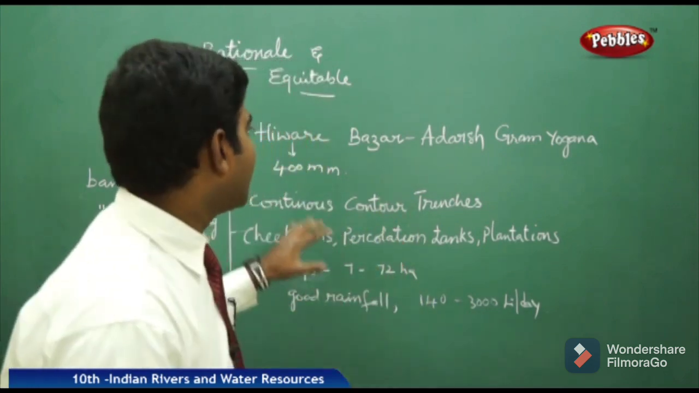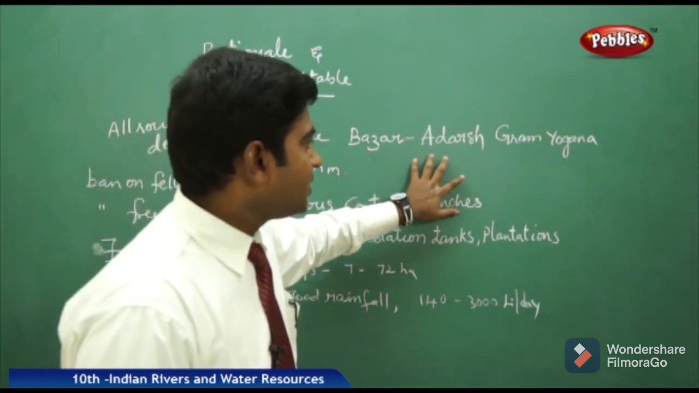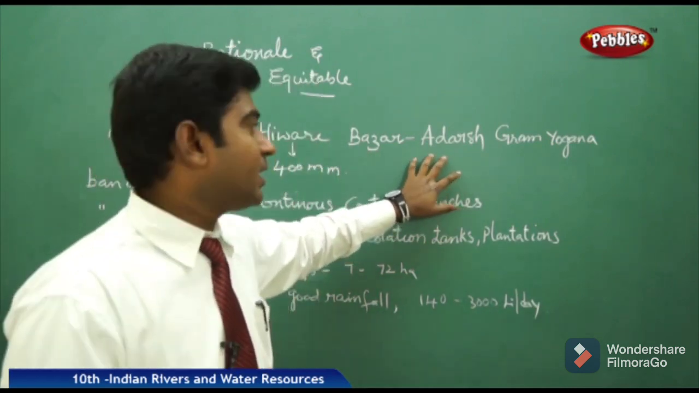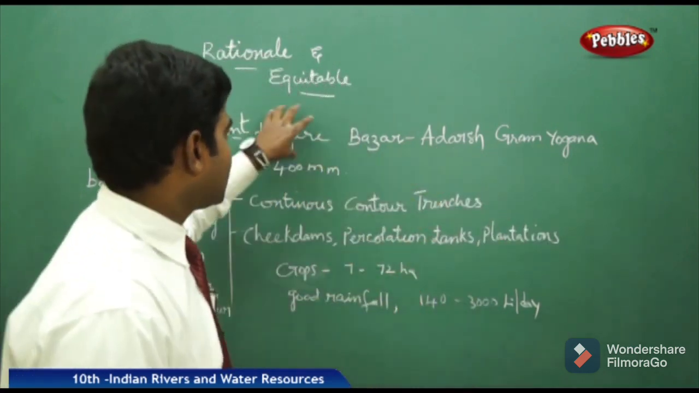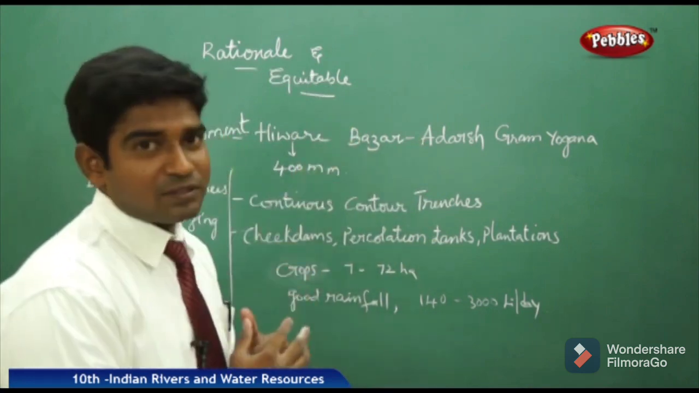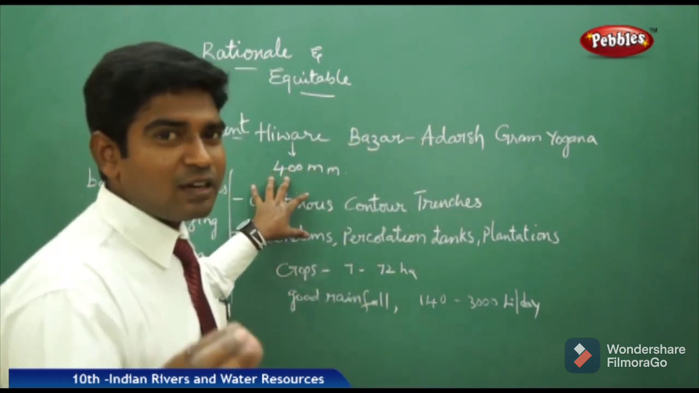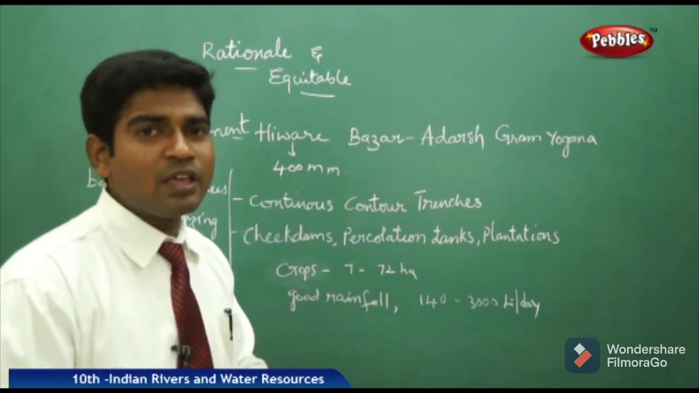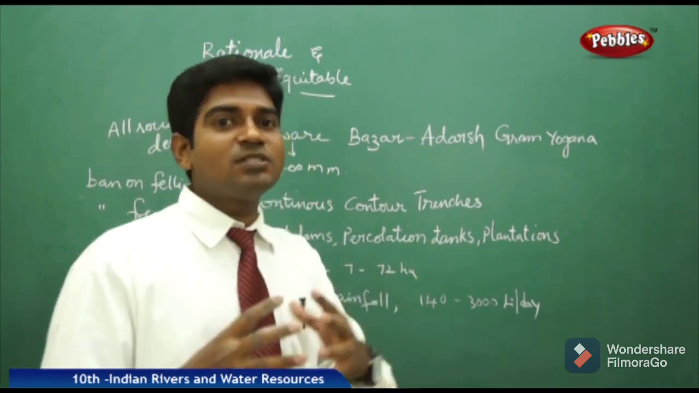We have seen an example in Maharashtra at a place called Hiware Bazar. This is under a plan of the Maharashtra government, the Adarsh Grama Yojana. They brought this scheme to develop this particular village into a better place. The area receives very little rainfall, only 400 millimeters. It is a drought-prone area, like dry land. How can we develop this dry land?